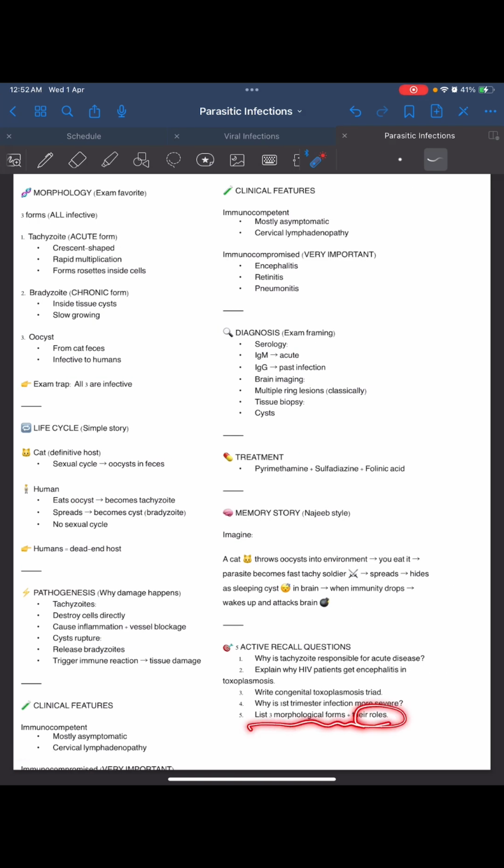Now list 3 morphological forms and their roles. So they are the tachyzoids, bradyzoids, and the oocyst. The tachyzoids will be in the blood, they will replicate fast. The bradyzoids will be in the tissue cyst. They will slowly grow, and they will cause chronic infection by triggering immune reaction and tissue damage. And oocysts are in the cat's feces. They are the infective forms.